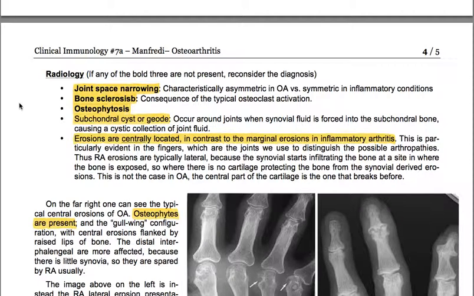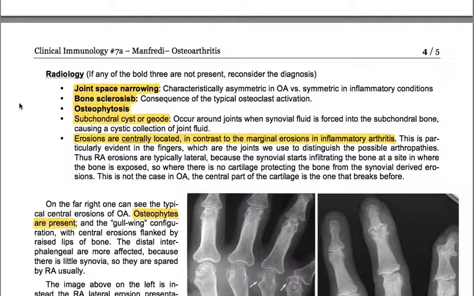Then we have also subchondral cyst or geode, which occur around joints when synovial fluid is forced into the subchondral bone, causing a cystic collection of joint fluid. Erosions are centrally located, in contrast to the marginal erosions in inflammatory arthritis. This is particularly evident in the fingers, which are the joints we use to distinguish the possible arthropathies.